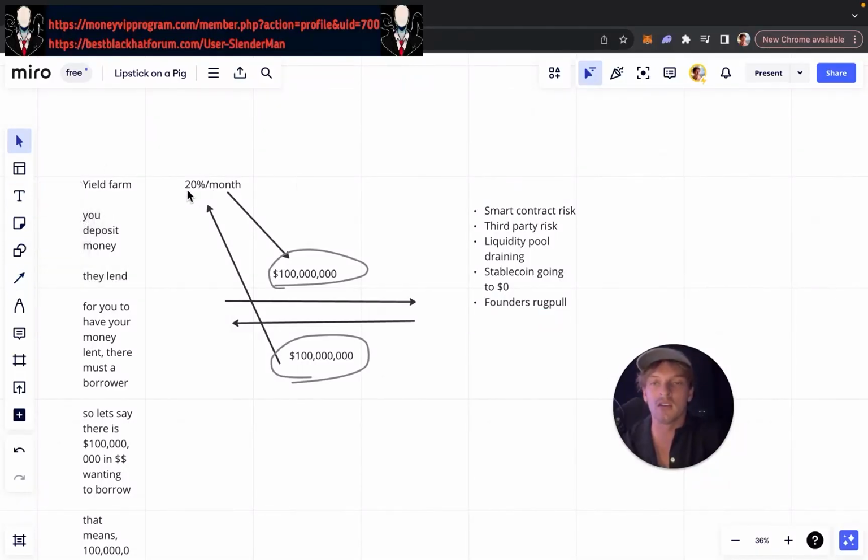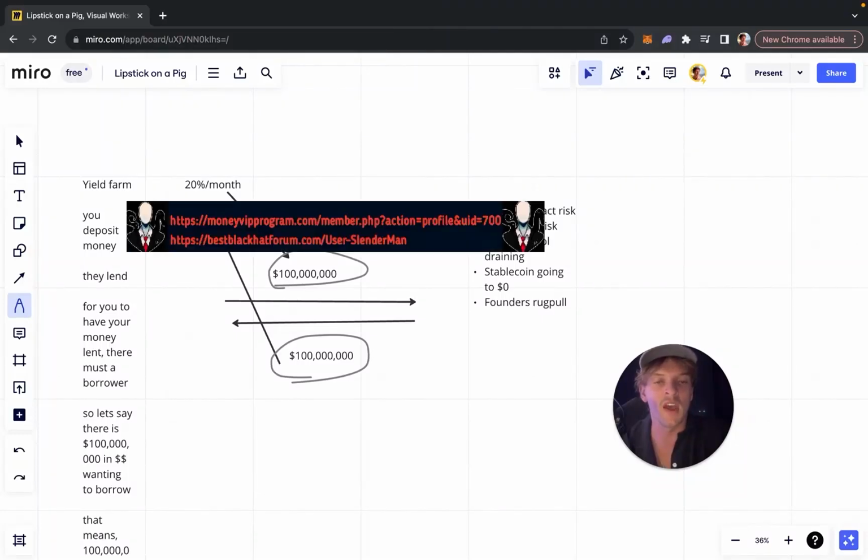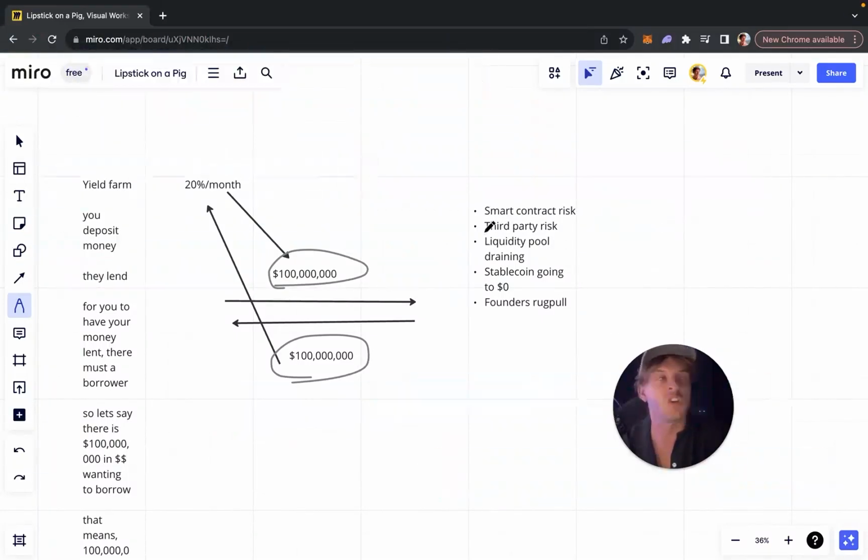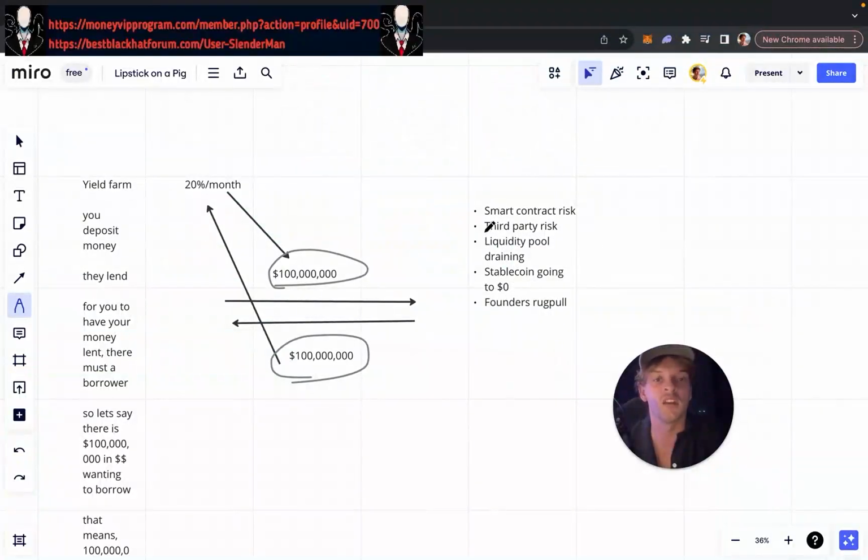So yeah, you can actually make higher returns lending in crypto, but there are risks that they won't explain to you that most people ignore. So you deposit your money, you get a 20% a month return or whatever. Well, what happens when the code behind the operation breaks? Did they code it properly? Because sometimes they don't. Third party risk: what happens if the founders leave the project and then they take everyone's money somehow, right? The third party somehow screws you over.